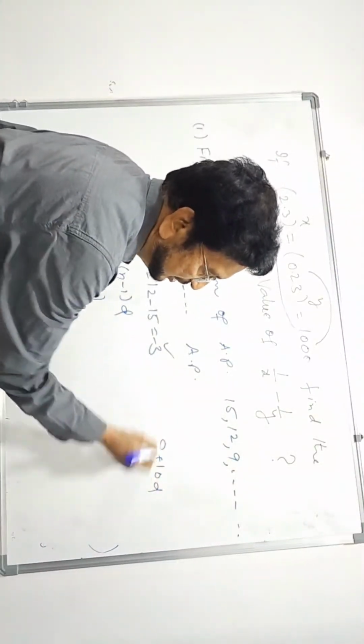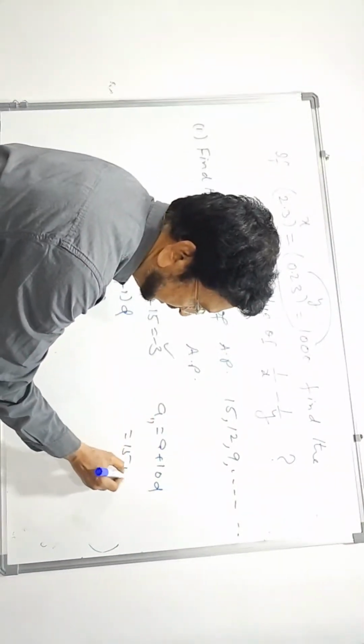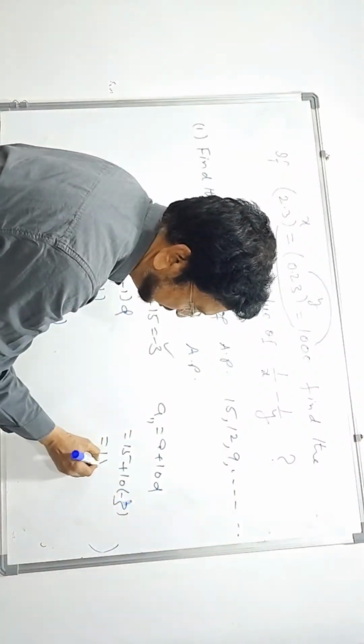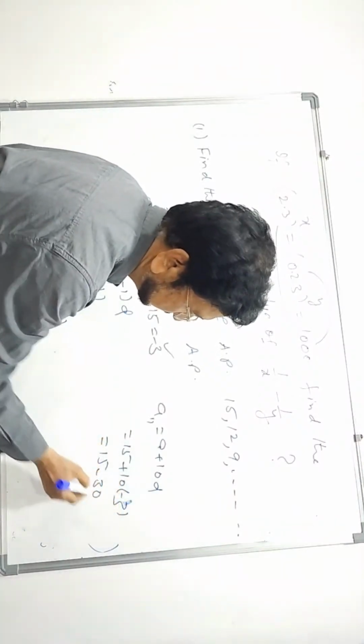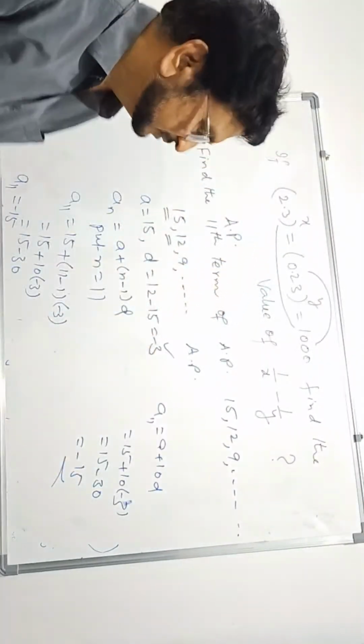This is the 11th term. A is 15, d is minus 3. Put in the values and get the answer. 15 minus 10 is... 30 minus 15. Only a 3-step answer it is.